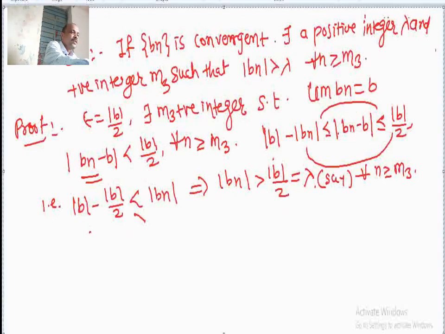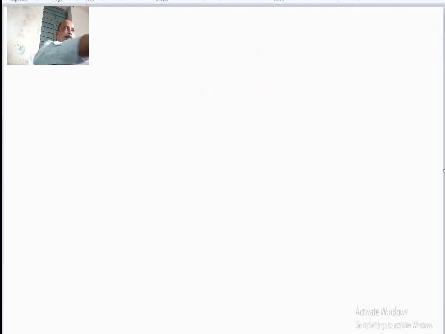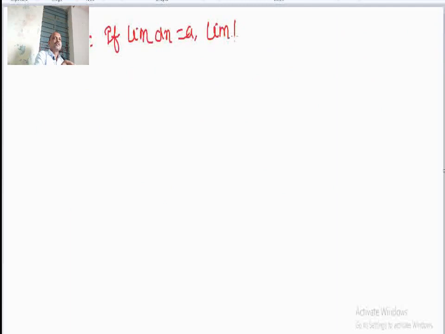Now we apply this result, and we will show that if the two sequences converge, limit of an equal to a, limit of bn equal to b, then limit of an divided by bn equal to a divided by b.